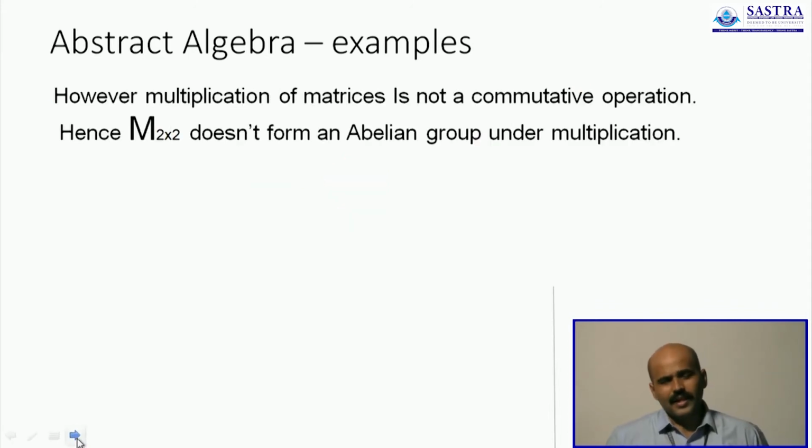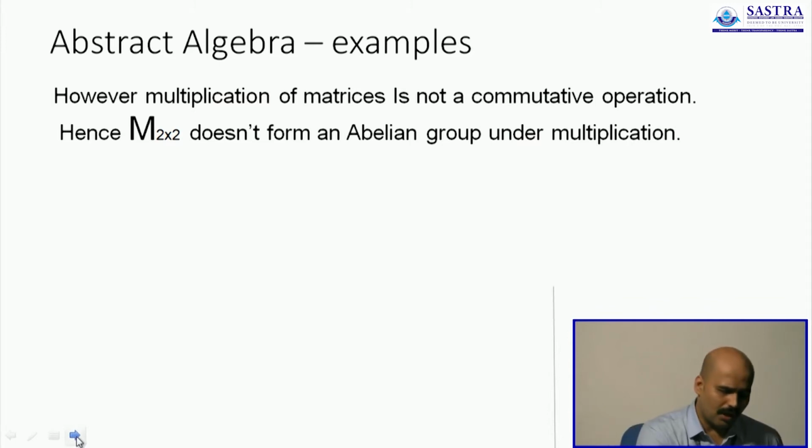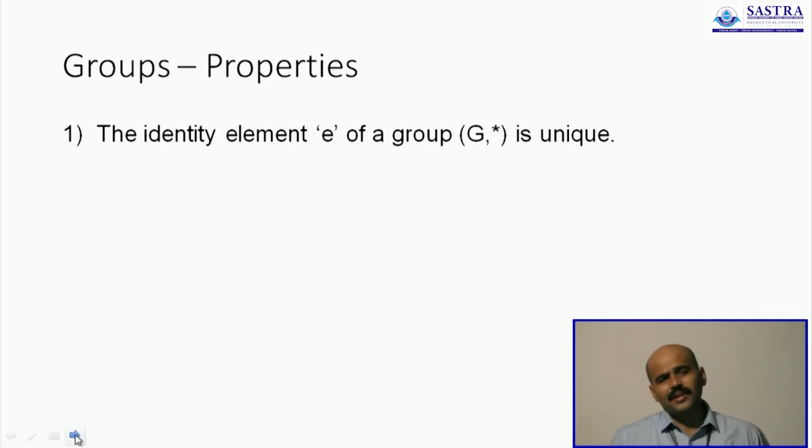Moving further, let us discuss something that is common to all groups, a set of properties that is common to every group that you can ever consider. Whenever an algebraic system actually forms a group, you will see that it has these properties which can be easily observed. Number 1 is that the identity element is unique.